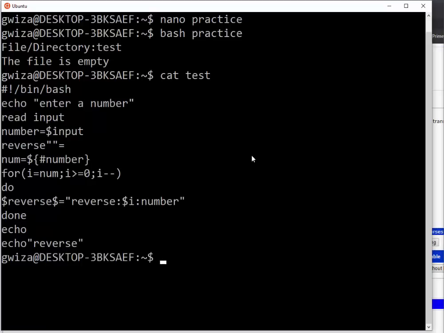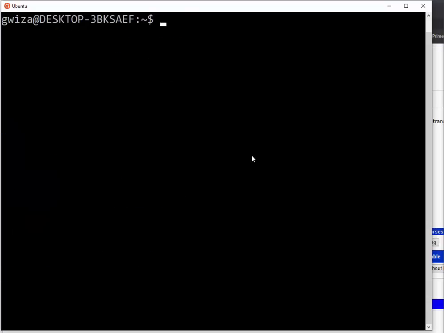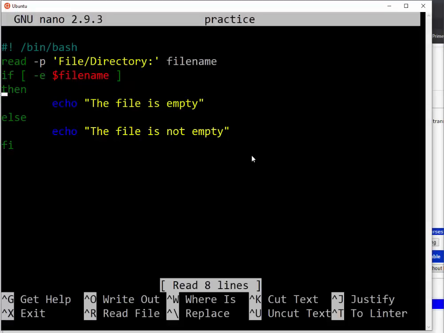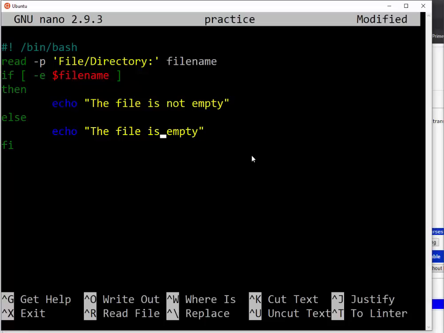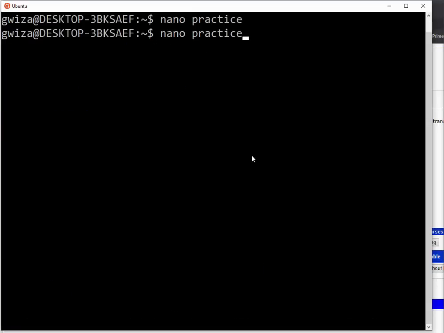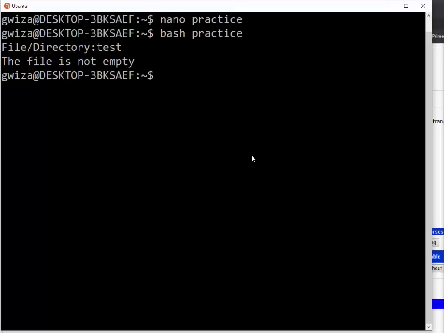So where is the problem? My problem is in here. So the file is not empty, then is empty. Let's practice then, I put my test, then the file is not empty.